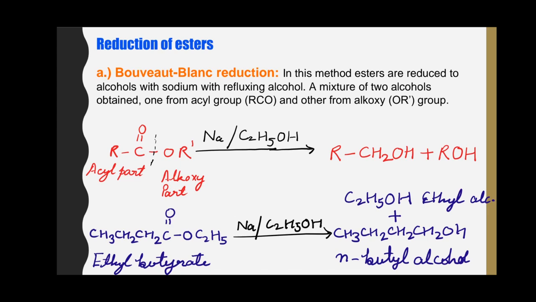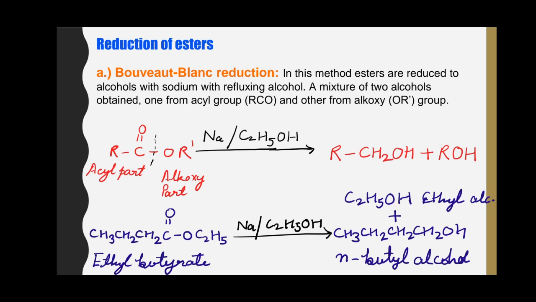Third method of producing alcohol is reduction of esters. Esters can be conveniently reduced to alcohols. The first method of reduction is Bouveault-Blanc reduction. In this method, esters are reduced with sodium and refluxing alcohol.